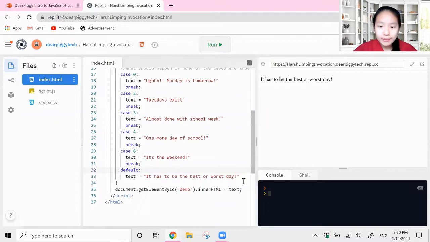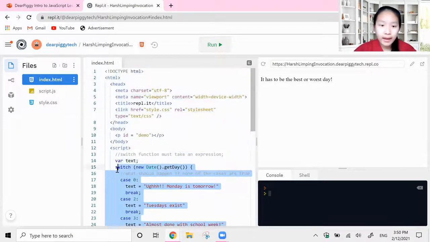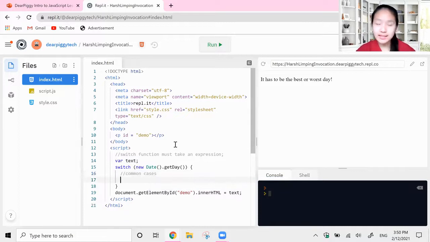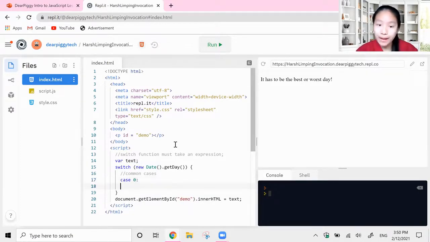All right, let me get rid of all this so that we can go ahead and start our common cases. I think this is one of the easiest things to understand. So let's start off. Case 0 and case 6 are best buddies, right?